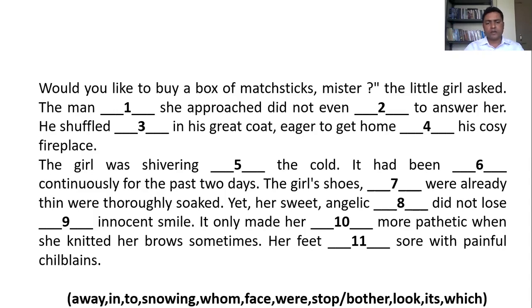Its innocent smile. It only made her dash more pathetic. It only made her look pathetic. You can put here the answer look. The look here is a verb. Her look more pathetic when she knitted her brows sometimes. Her feet dash sore with the painful chilblains. So the remaining answer here is were. So you can put that, her feet were sore with painful chilblains.